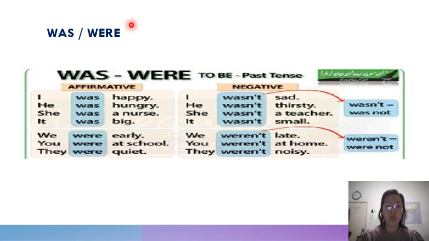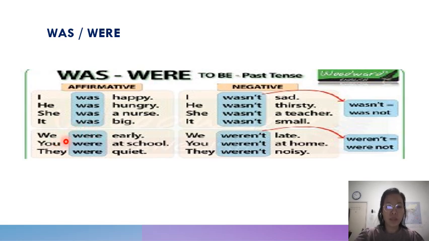Was, were. Okay, was or were are past tense. Was is used by singular subjects: he, she, it, and also I. Were is used by plural subjects: you, we, they. Okay, affirmative. You can see I, he, she, it, all these subjects use was. I was happy. He was hungry. She was a nurse. It was big.